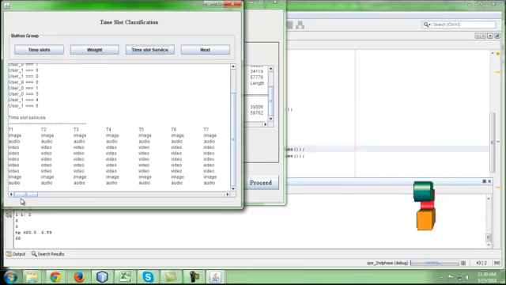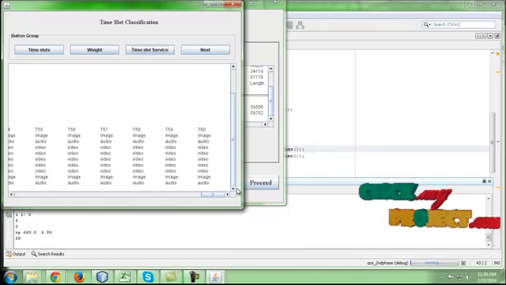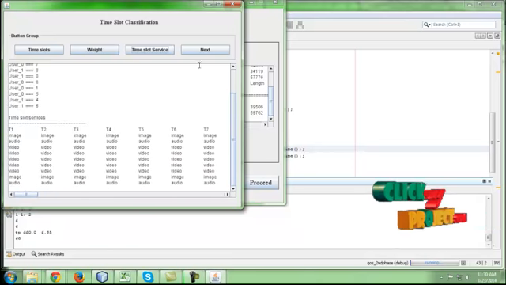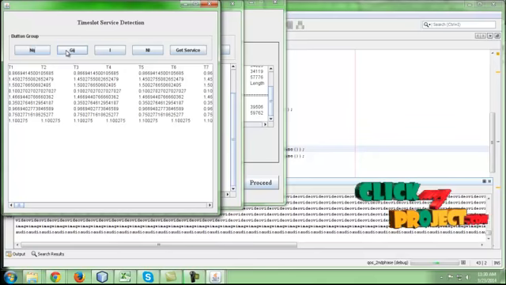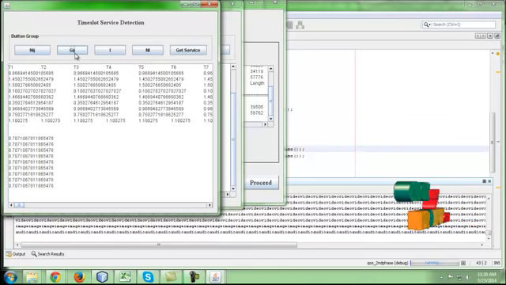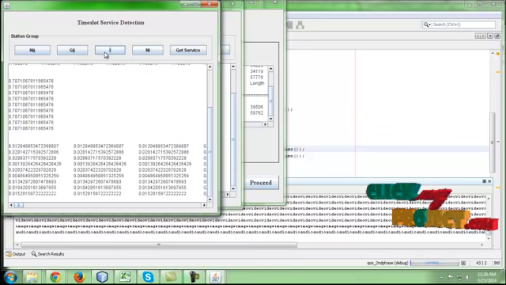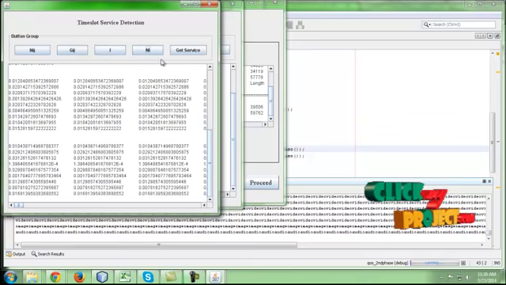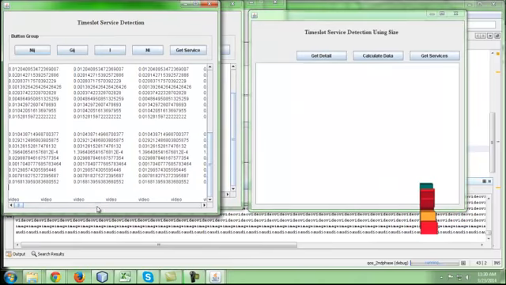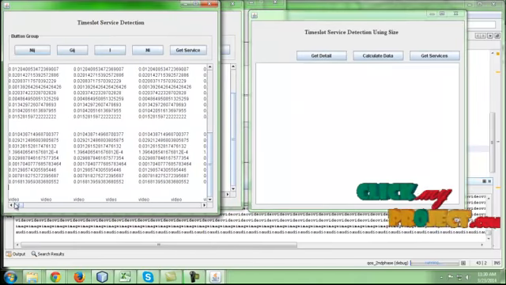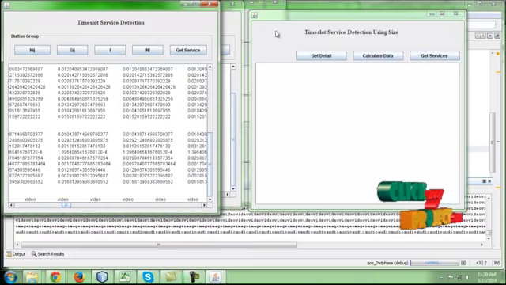These are the time slots, and I am going to allocate every service to each time slot to verify which service is the best one. Then click next. This is the NIJ value which is going to be performed, and that will be the apt service for the particular time slot. The GIJ value is the same for all of them, and there is the I value and NI value. This is the reverse of the NIJ value, and this is the reverse of the GIJ value. Get services: these are the services we are going to use, because this video service is based on each and every time slot.